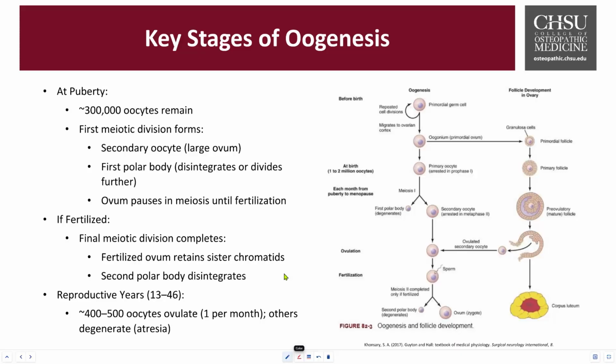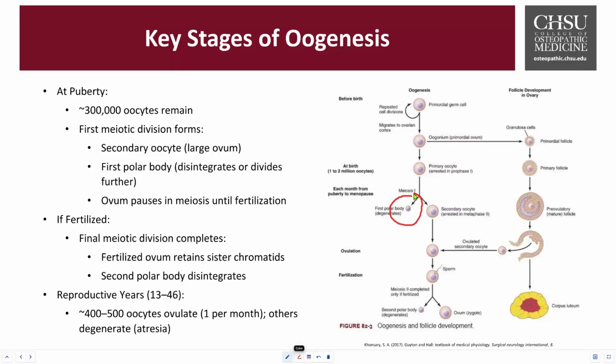During the female's monthly cycles, there's a complex hormonal interaction, stimulation, and maturation of the oocyte, which will then initiate that first meiotic division. And this results in two cells of unequal size. You're going to have this first secondary oocyte that retains the majority of the cytoplasm and has resources for maturation and development. And then you also get this first polar body, which eventually disintegrates and divides further into these non-functional polar cell fragments.